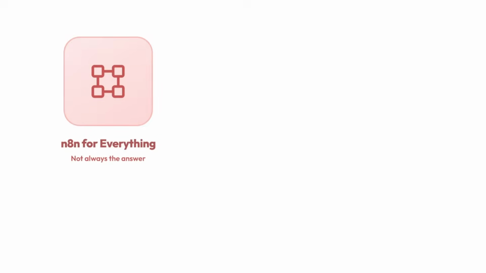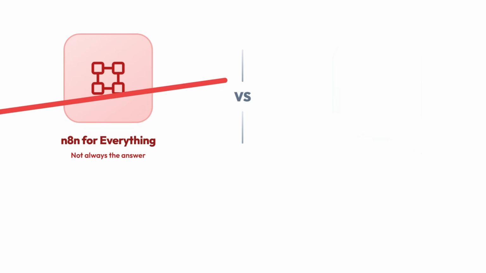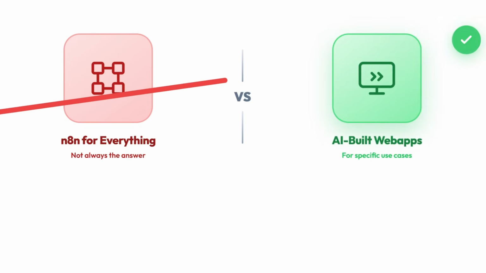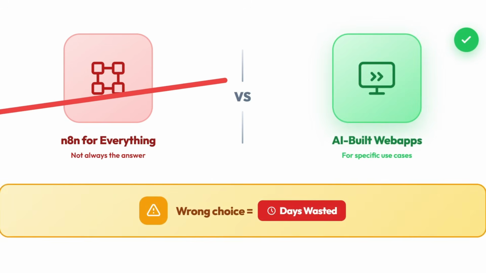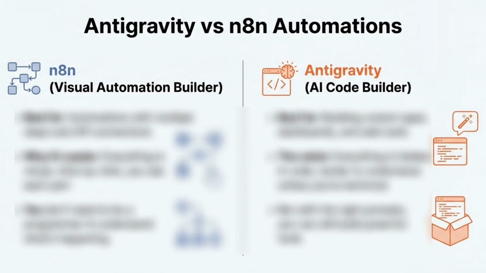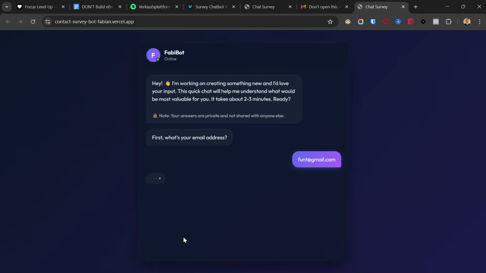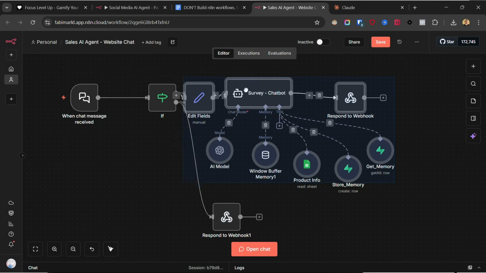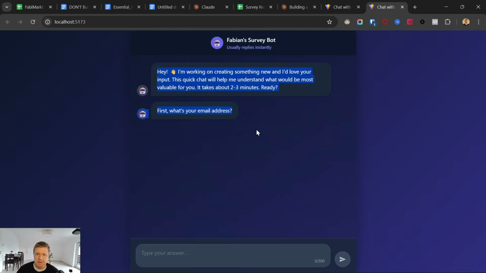You need to stop building N8N workflows for everything and start letting AI build web apps for you for specific use cases. So in this video, I'm going to show you the framework for deciding when to use Antigravity versus N8N. Then I'll show you the survey chatbot I've built, something that would have taken me several hours in N8N. But with Antigravity, it took only a few minutes